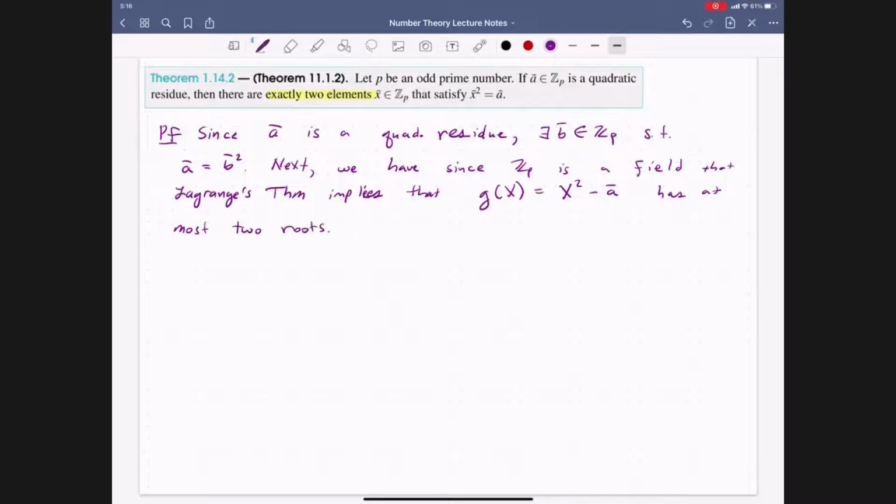So we have that g of x has at most two roots, but now what if we substitute in?